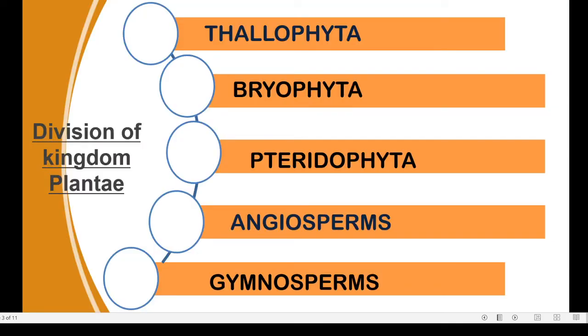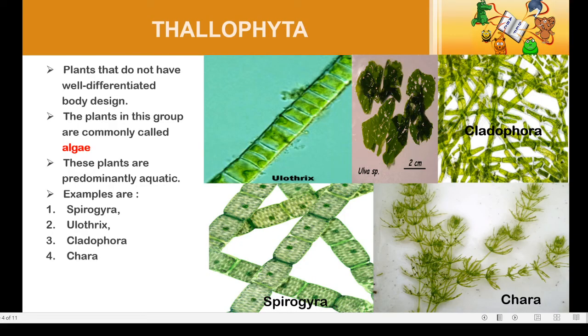The divisions of Kingdom Plantae are Thallophyta, Bryophyta, Pteridophyta, Angiosperms and Gymnosperms. Now let us see one by one about the characteristics.